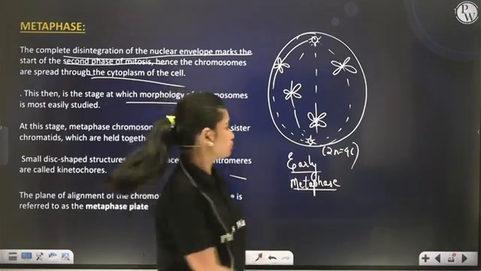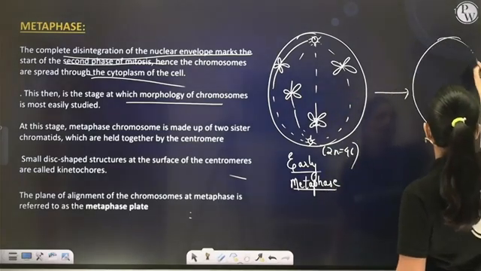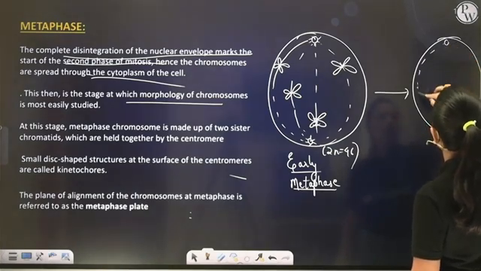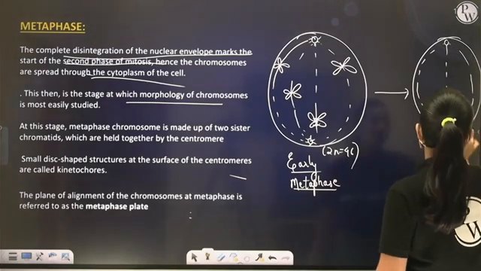So what happens towards late metaphase? All the chromosomes come and get aligned to the center.